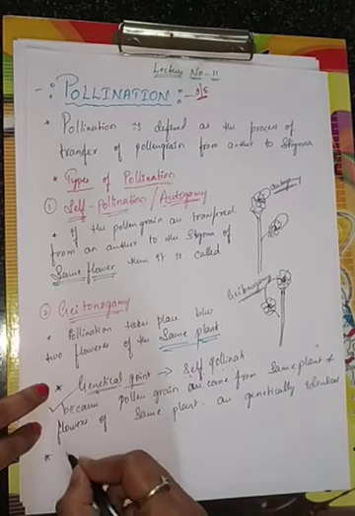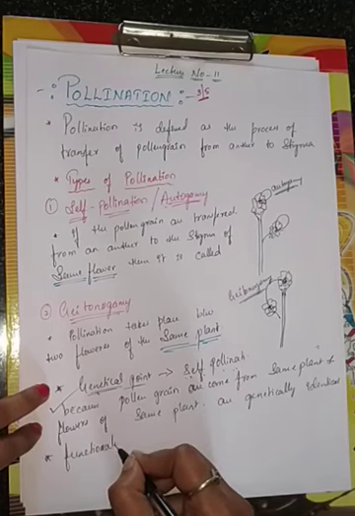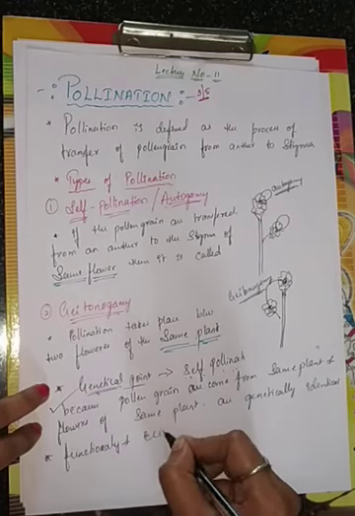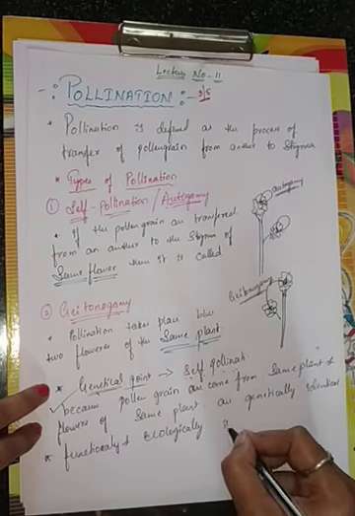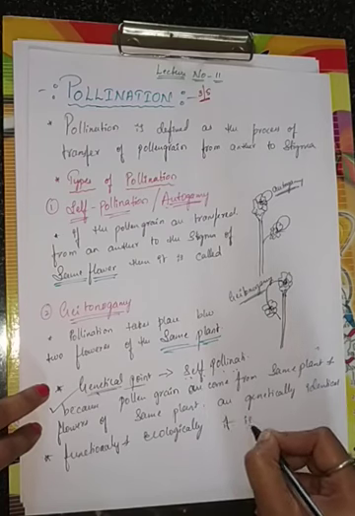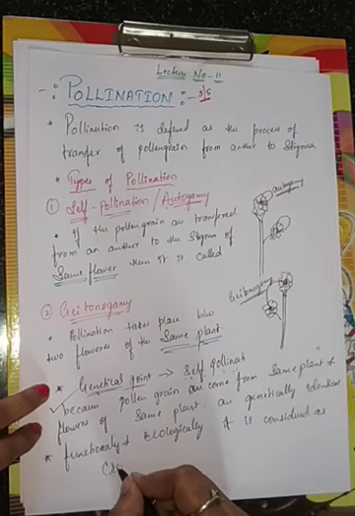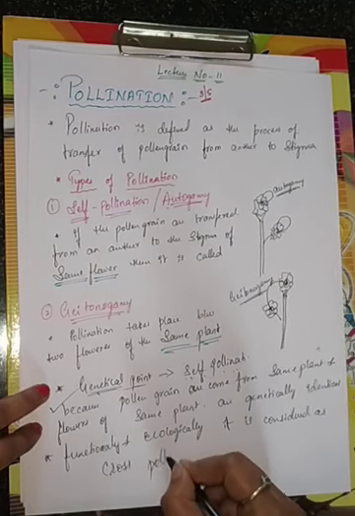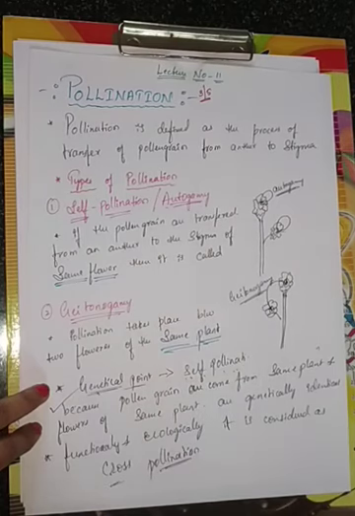And then what did I say? Functionally and ecologically, it is considered as what kind of pollination? Cross pollination. Let me talk about what actually cross pollination is. That is the third type actually. Okay?